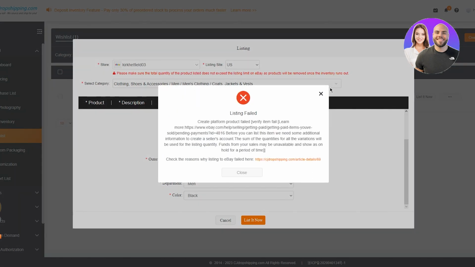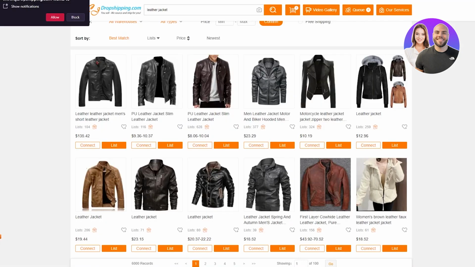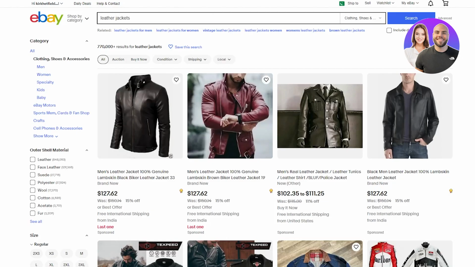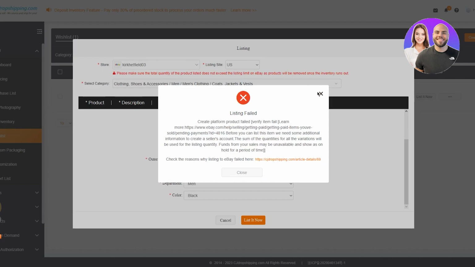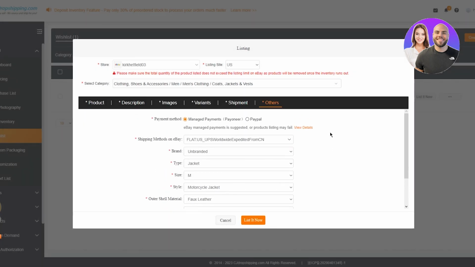In my case, it might not verify, because the store that I have access to right now is not verified as a proper seller. So that's why it's giving me issues. But if your store is properly verified, then trust me, you don't have anything to worry about. You won't have any issues. It's going to list right away.